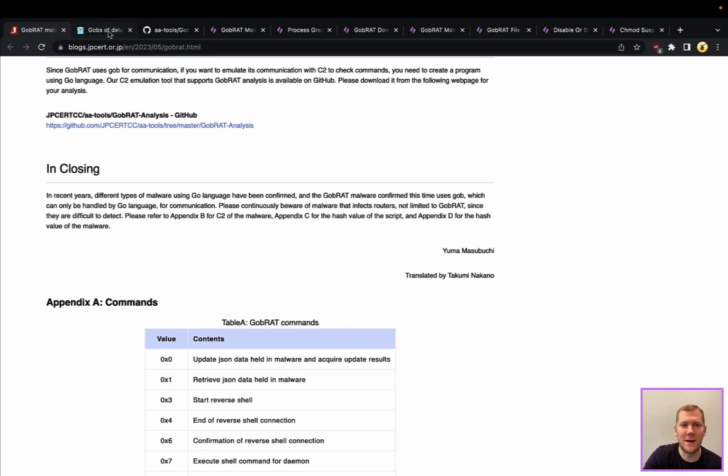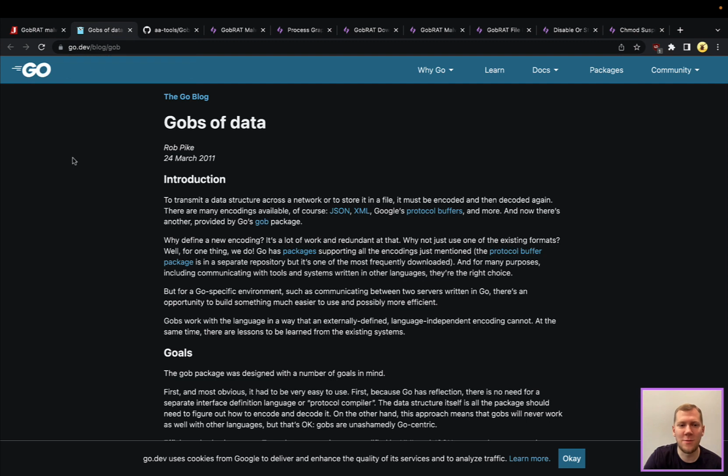I always find it fascinating, the naming of these malwares and how they arrive at their name. And so GobRAT is coming from, again, it's a Golang binary, but this goes back to the Gobs of Data blog post. And really they're using Gobs, which is a built-in Golang package to serialize and unserialize and pass data, essentially between Golang servers, clients, and tools internally.